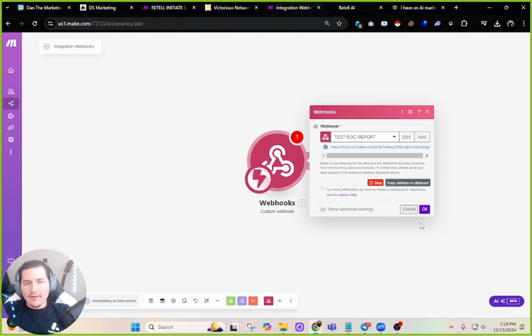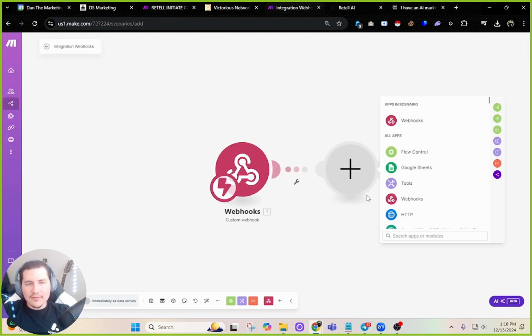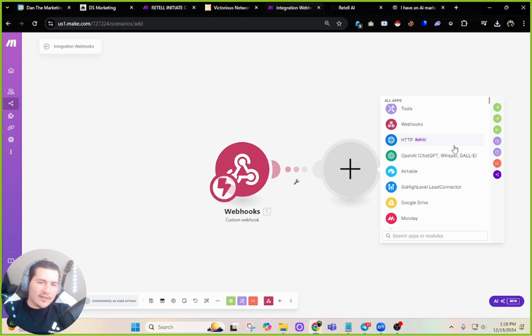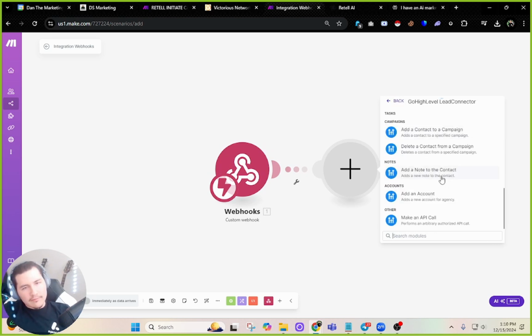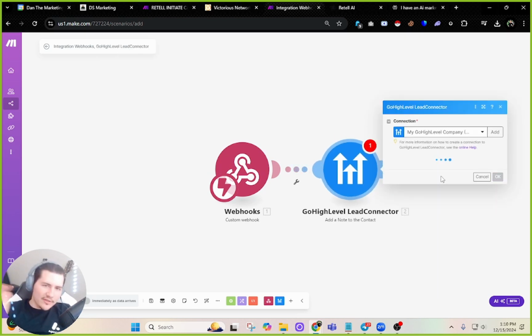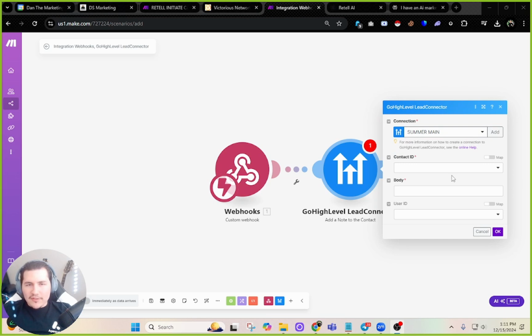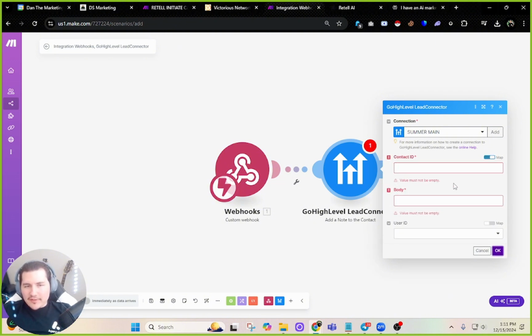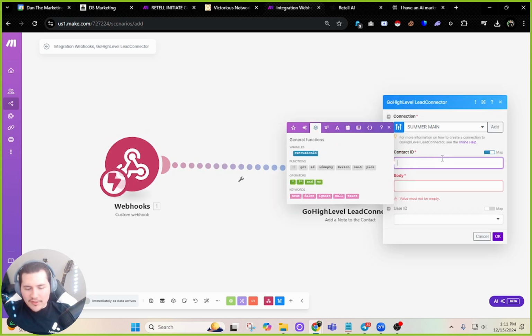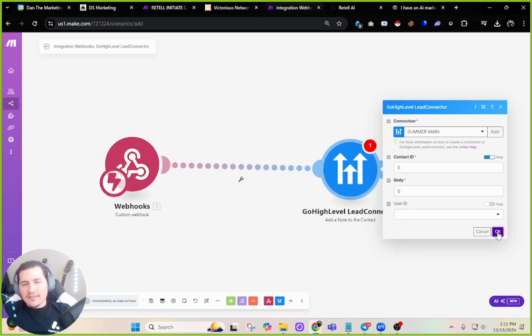But where do I want it to go? Let's say I want it to go into HighLevel. Cool. Then I'll go into HighLevel and I'll add a note because I want to, at the end of the call, push the note into whatever lead that is. It's taking a little second here. All right, and then once it loads, you'll see it looks like this. So we're not going to select the contact ID. We're going to map the contact ID. And then the body we're going to change after we get that first message through. So I'm just going to put something random here for now so that I can save it.